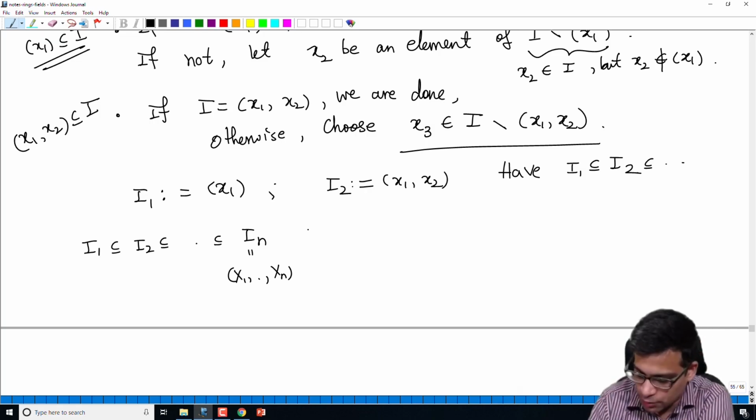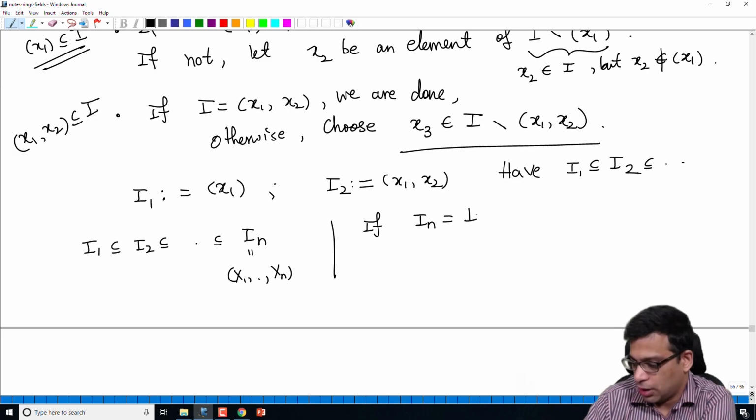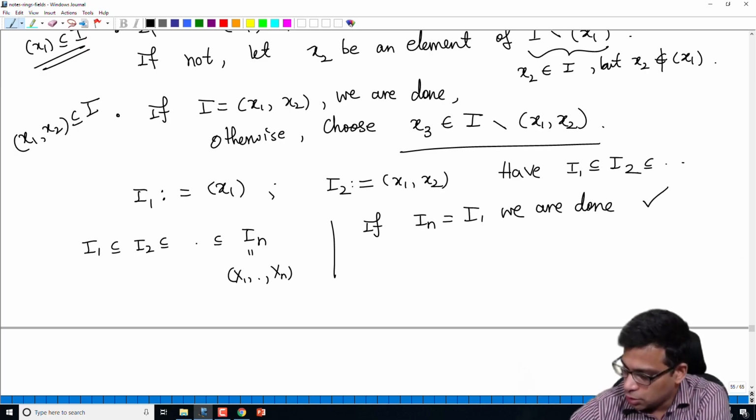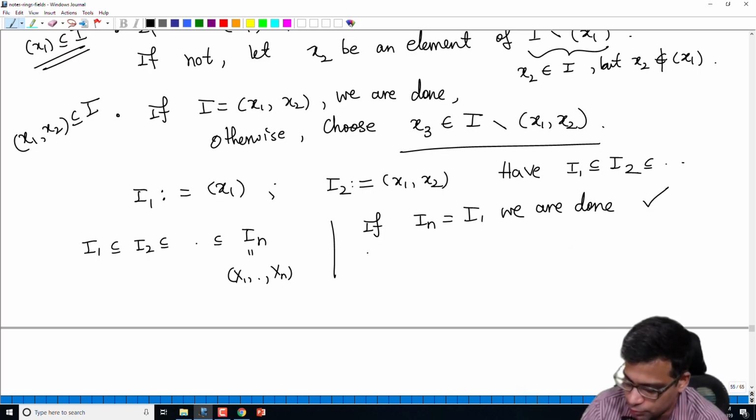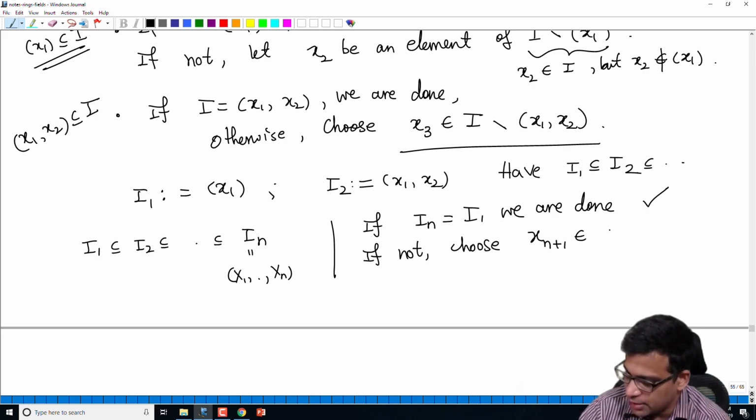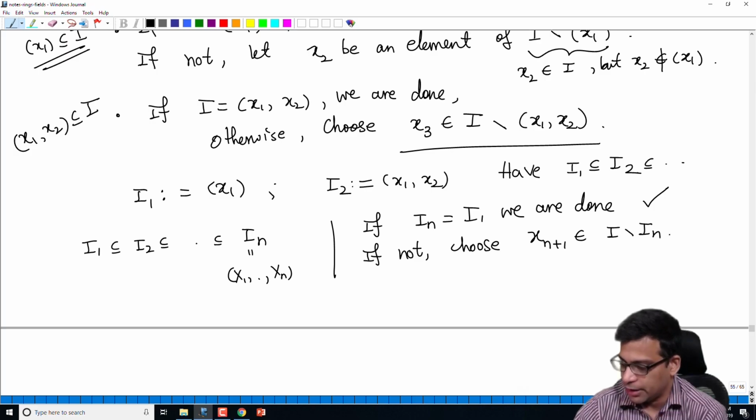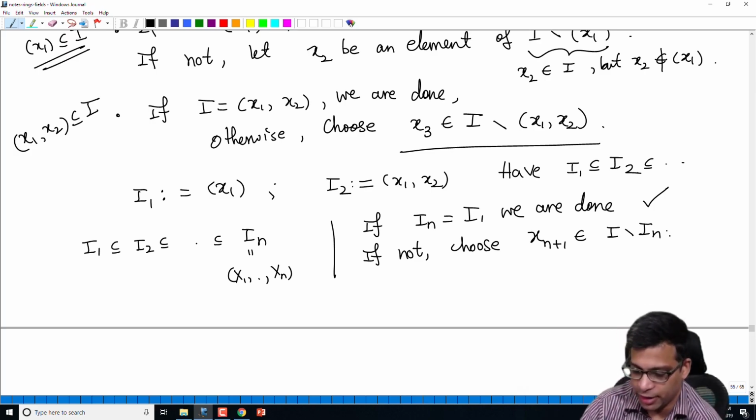And suppose if In is equal to I, we are done, because again it's finitely generated by n elements. If not, choose xn+1 inside I minus In.